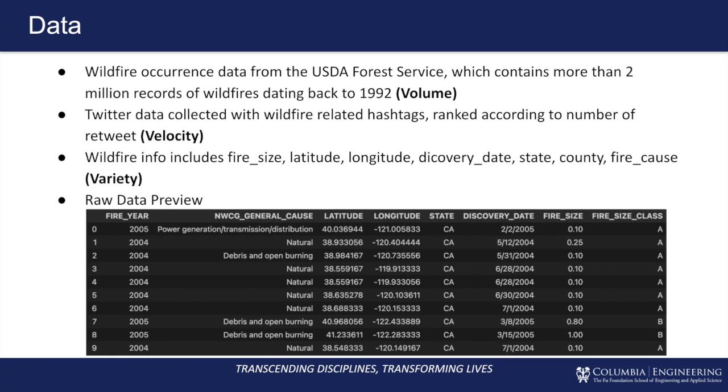And as I mentioned above, the wildfire dataset includes many features, such as fire size, latitude, longitude, discovery date, and the cause. These different features demonstrate the variety of our datasets. Below is the raw data preview. This is the data frame that we will get, and we will train our models based on this.